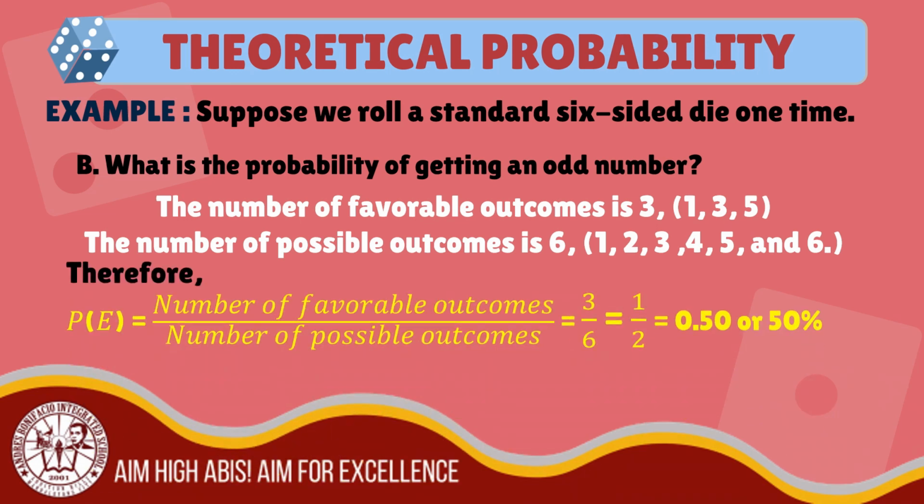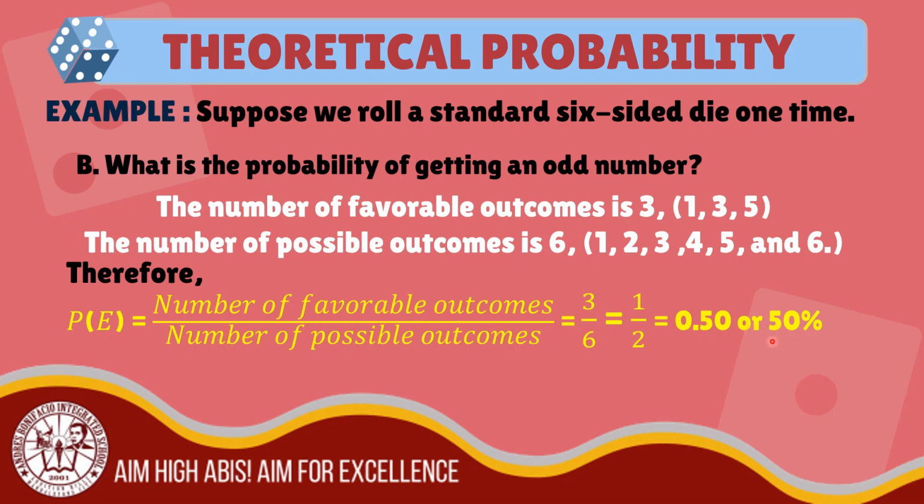Therefore, the probability of an odd number when we roll a standard 6-sided die is 3 over 6. 3 is the number of favorable outcomes and 6 is the number of possible outcomes. In simplified form, we have 1/2 or 0.50 or 50%.